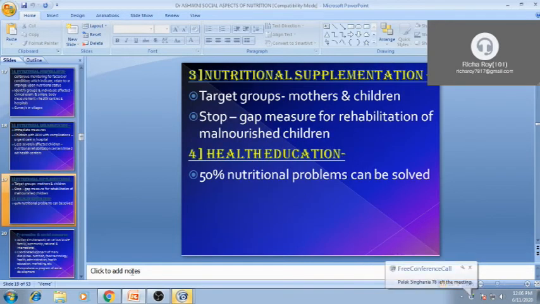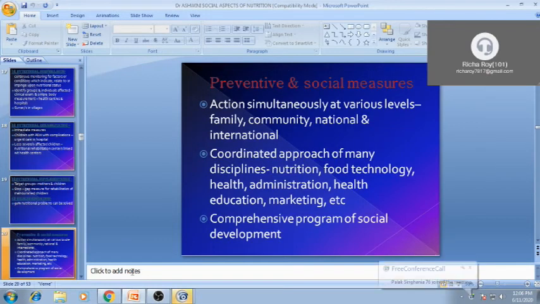Nutrition in immunization, vitamin A supplementation is there, or stepwise supplementation, or Anganwadi is providing additional food; that supplementation program is also there. And health education is very required. Then prevention and social measures should work at family level, community level, national level, or international level. First we have to start from the single house, so the house unit should be there, from a single family.